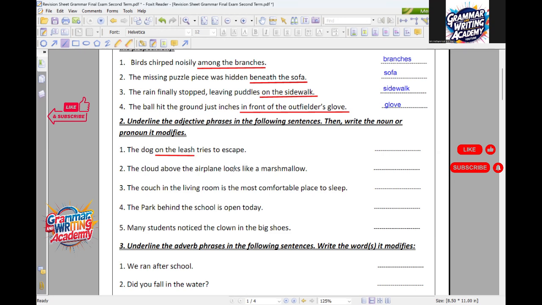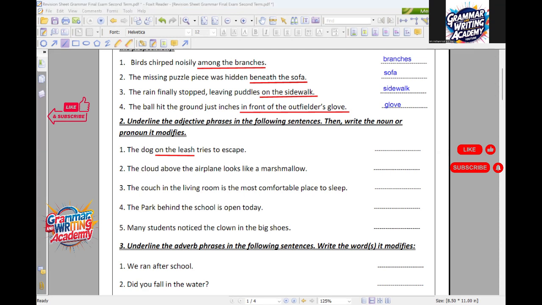Mister, I have another prepositional phrase. Really? What is it? To escape. Pay attention that to here is not a preposition, it's called an infinitive. And here it's followed by a verb in the infinitive form. So to escape here is not a prepositional phrase, it's called infinitive. Clear? You're going to have it in grade 8. So here on the leash modifies what, Anas? Dog. Thank you so much. It modifies a noun, in fact. Thank you.